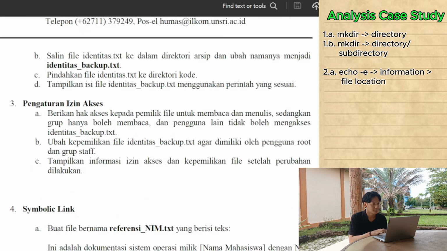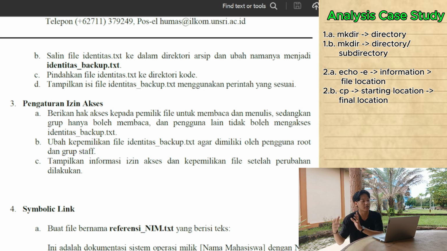Next, I am asked to copy the identitas.txt file to the archive directory and rename it to identitasbackup.txt. To complete this task, I will use the cp command. Cp means copy. It functions to copy files or directories from one location to another.